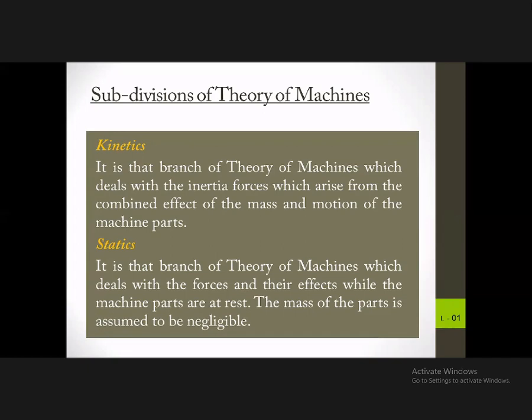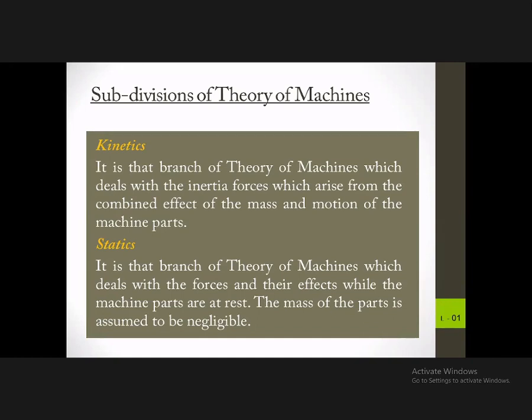So the study about such moving mass with the different masses is called kinetics. Then there's another section which we are discussing in the theory of machines, that is statics. Statics comes from the stationary parts. So it is the study about forces and effects acting on parts that are not moving.